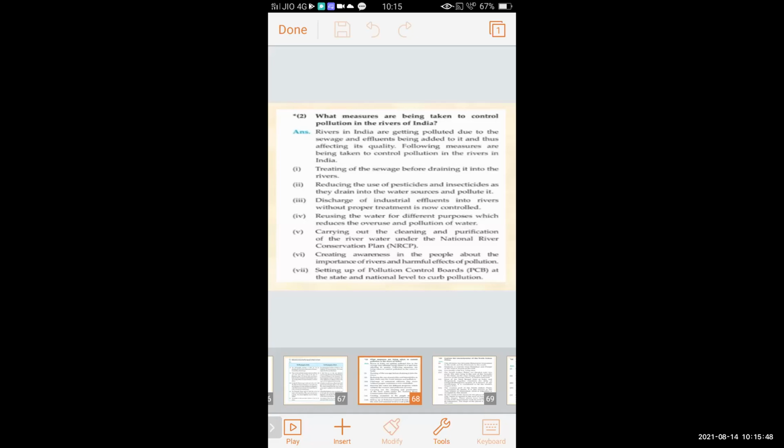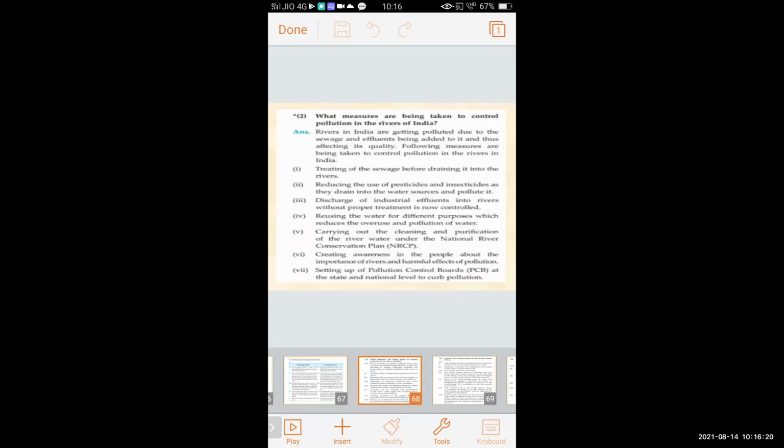Discharge of industrial effluent into rivers without proper treatment is now controlled. All the discharge of the dirty water or polluted chemicals, fertilizers, that is left into the rivers, because of that, the water of the river gets polluted. It's full of chemicals. It's very harmful.